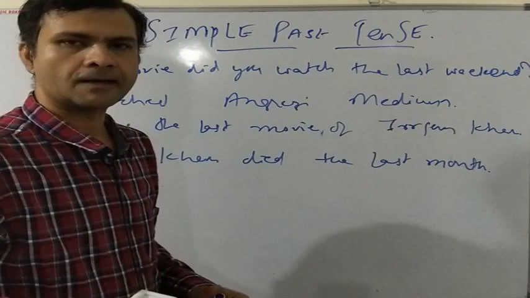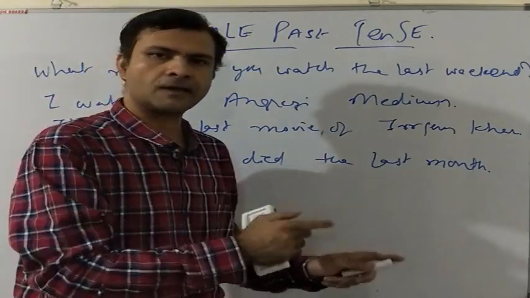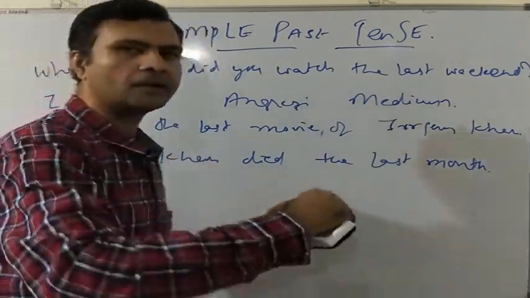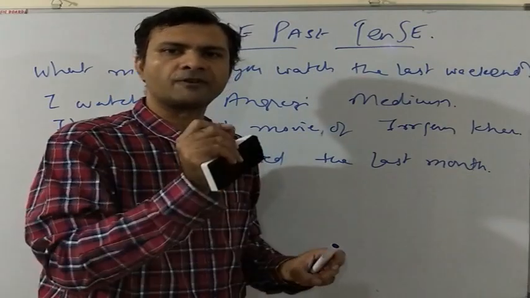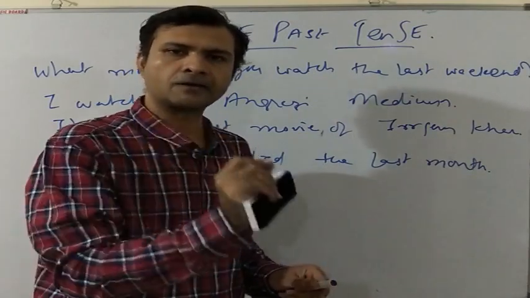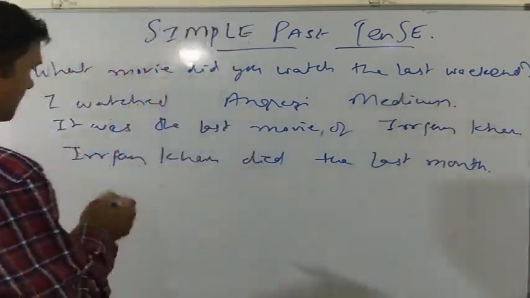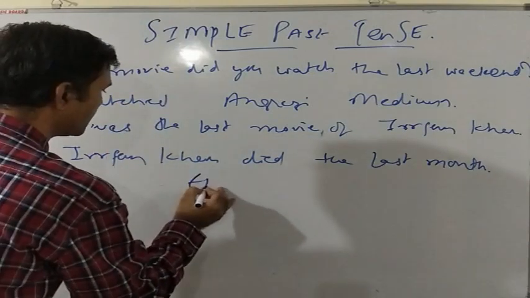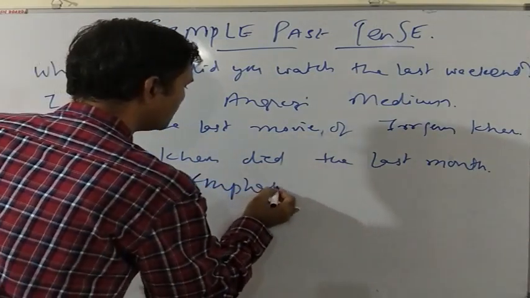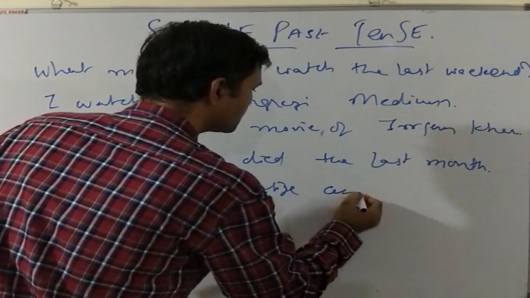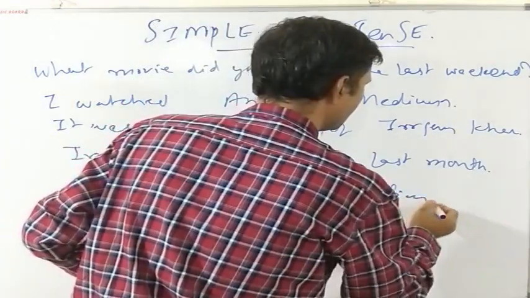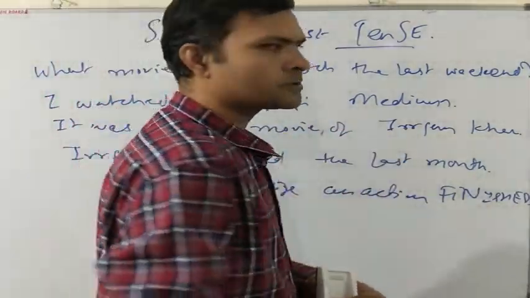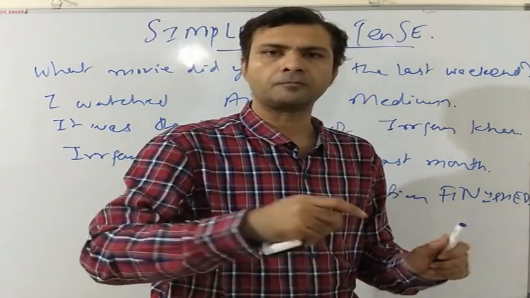So simple past tense is used to suggest that something has already happened in the past. It is used to emphasize that an action has finished. We can also use simple past tense to describe the state of being in the past.